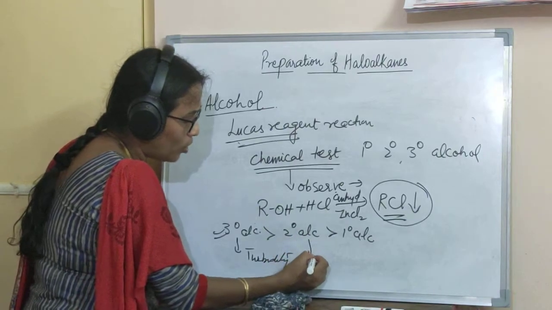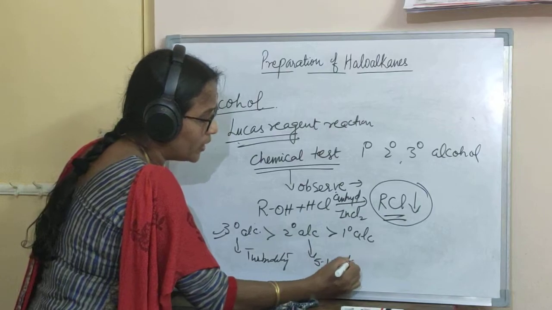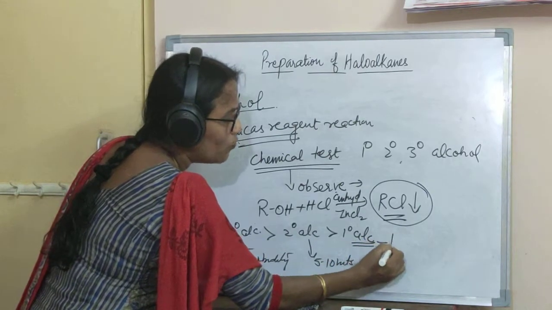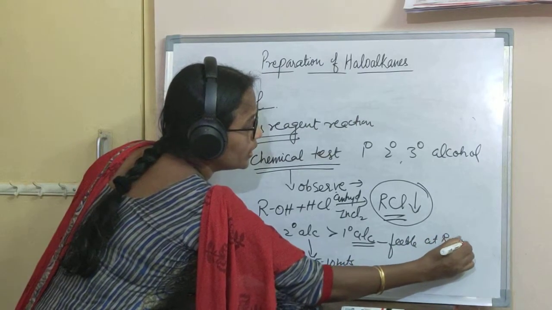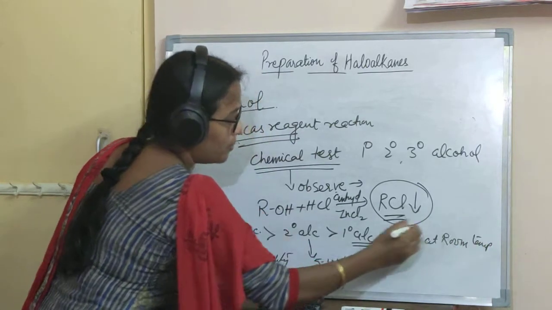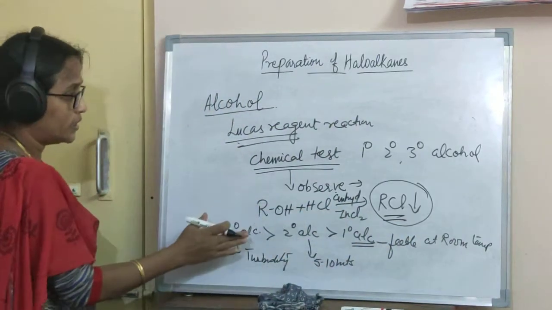Then secondary alcohol may give after 5 minutes or 10 minutes, the turbidity will come. And primary, very feeble at room temperature. Of course, if you increase the temperature, the turbidity may be more prominent. So this is the Lucas test.